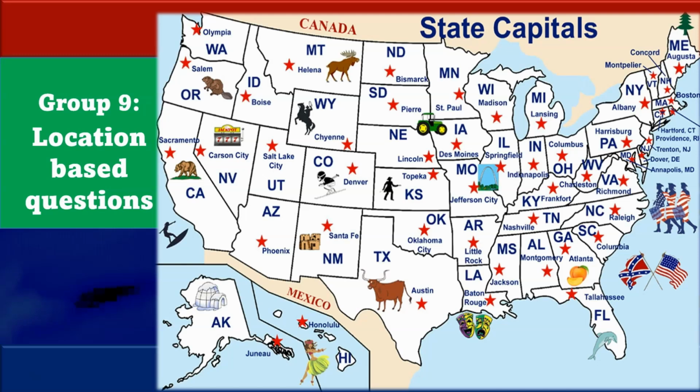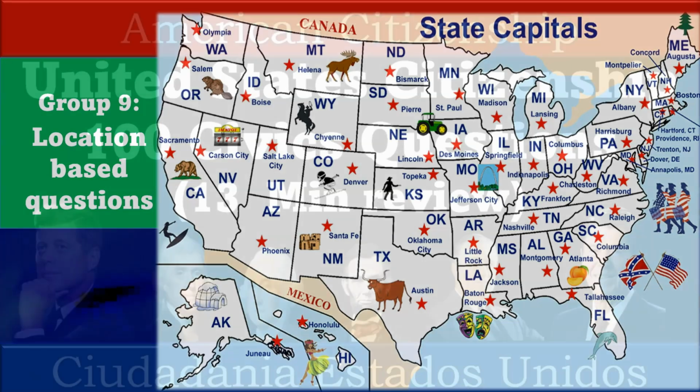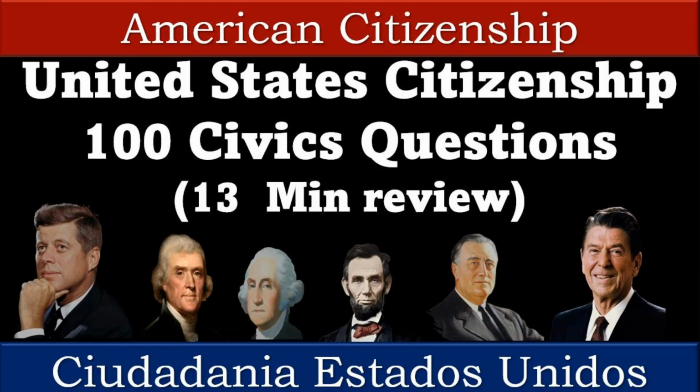For example, if you live in California, the capital is Sacramento. If you live in Arizona, the capital is Phoenix. Find your state and you will find the answer next to the red star. And we have come to the end of this presentation.